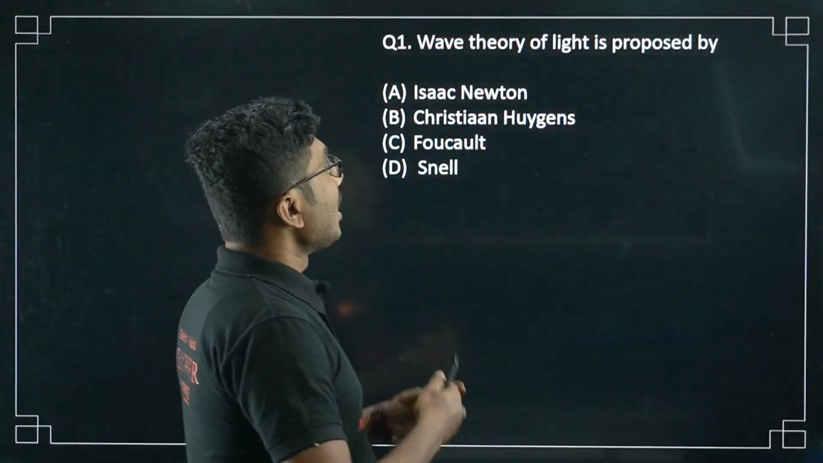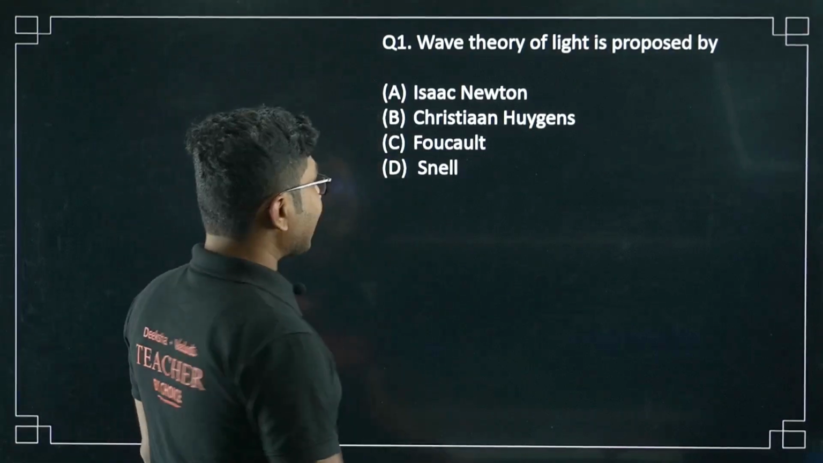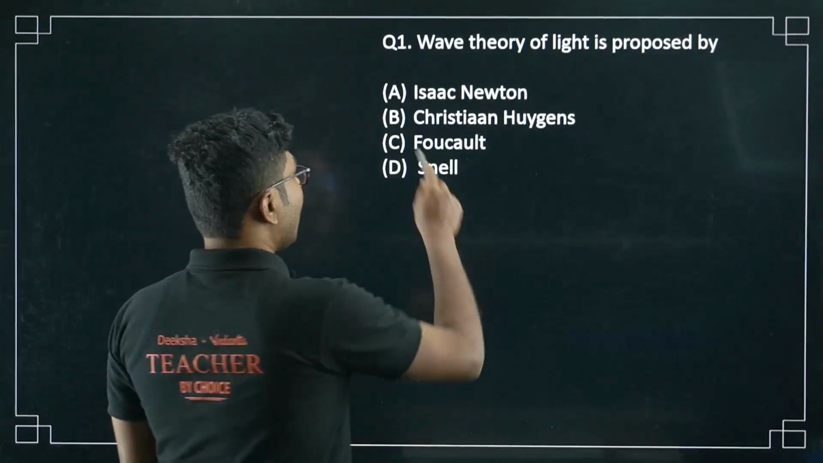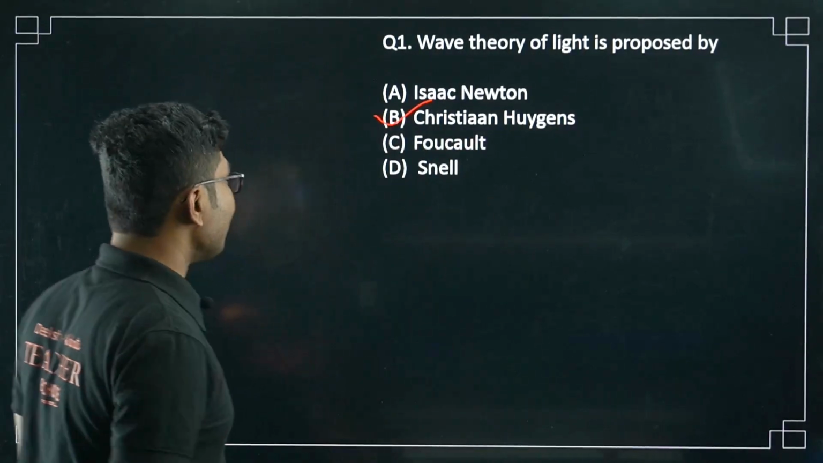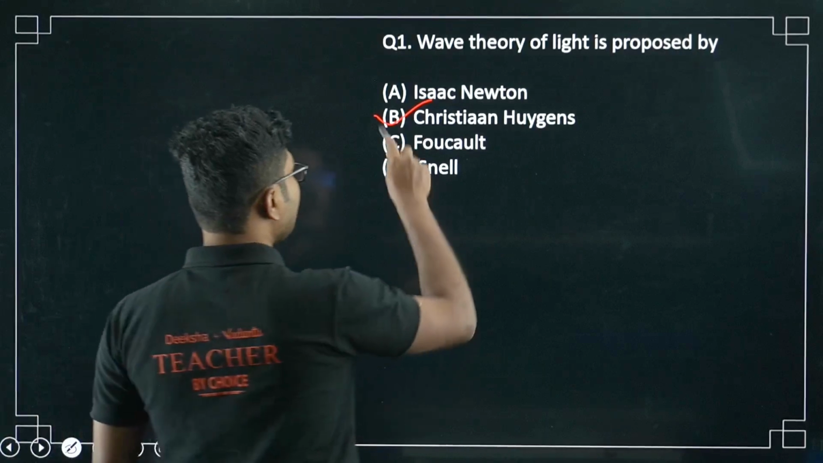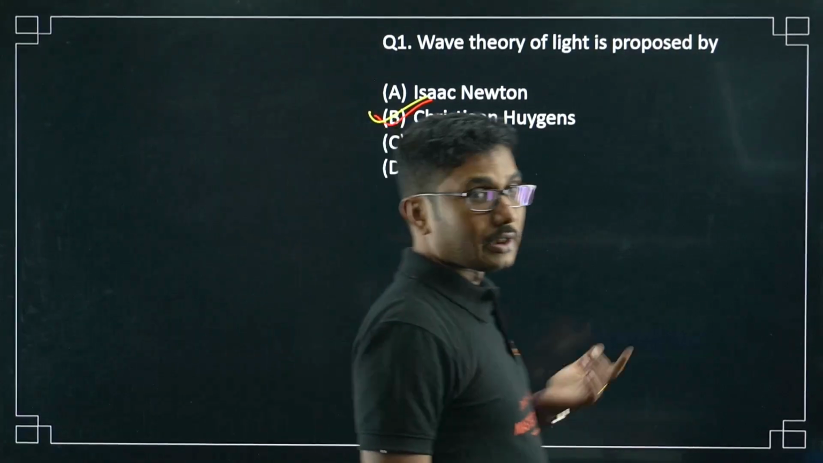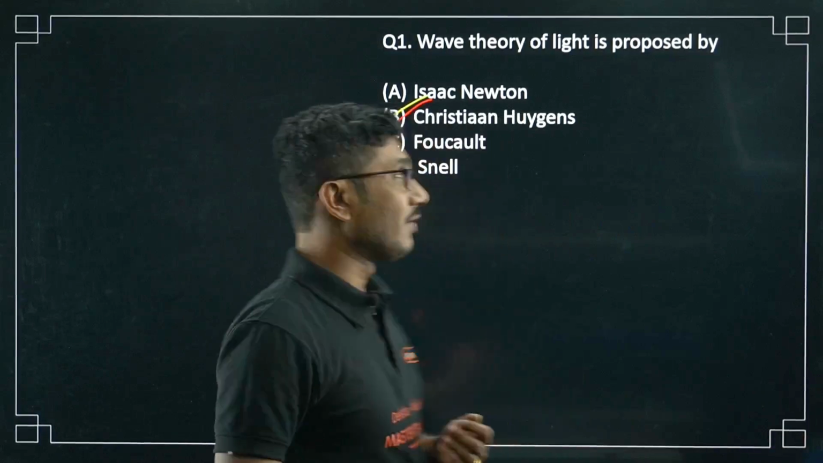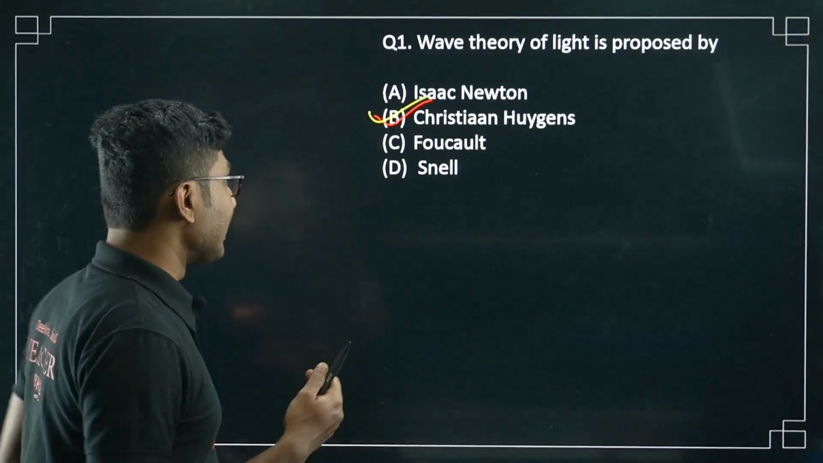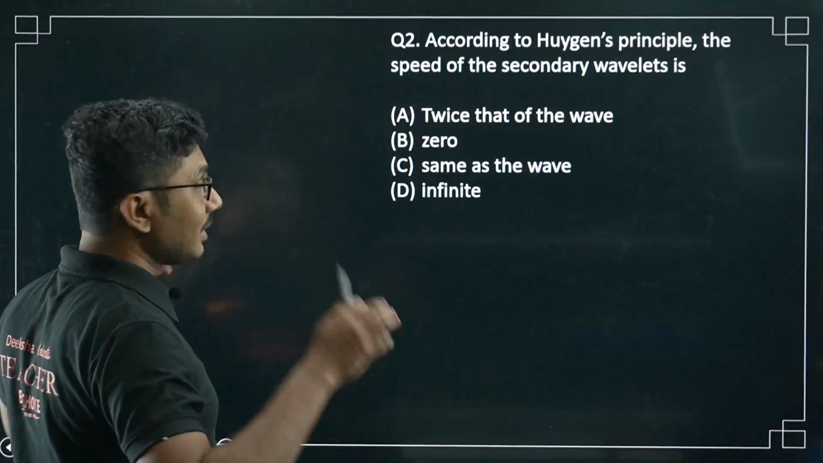First question is very simple. Wave theory of light is proposed by Isaac Newton, Christian Huygens, Foucault or Snell. It is Christian Huygens, neither Foucault nor Newton. The first person who proposed the wave theory of light is Huygens. Newton proposed the corpuscular theory of light, that is the particle theory of light, which was completely different from the wave nature of light. But anyway, first was Christian Huygens.